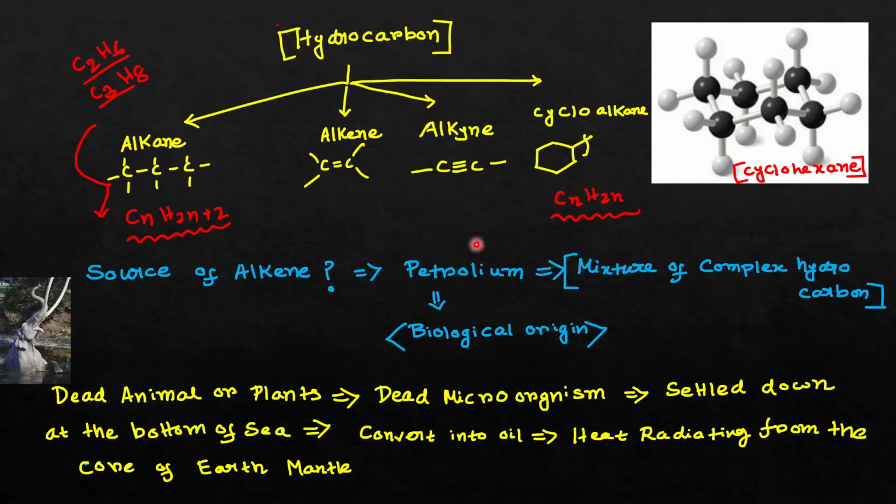This mixture is called petroleum. It has a biological origin, and the petroleum we are using was formed millions or billions of years ago in the earth's crust below the sea.